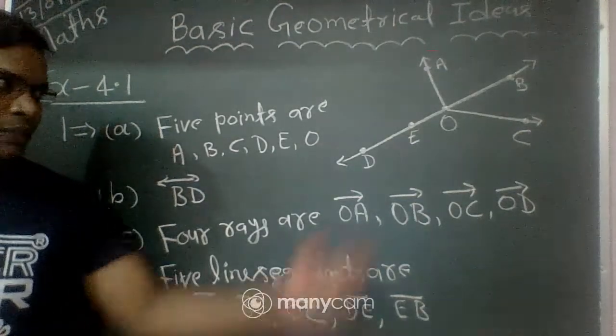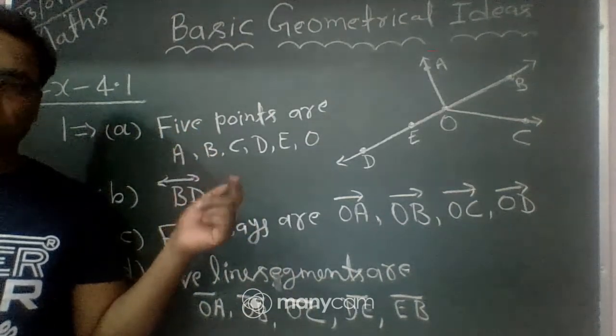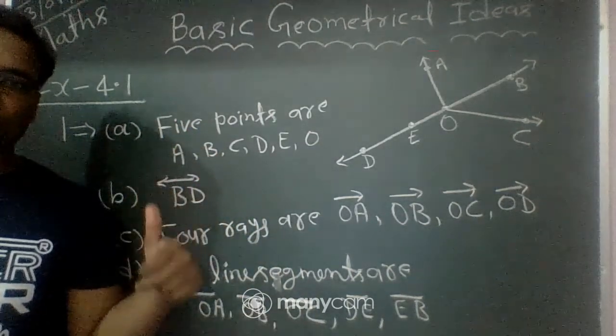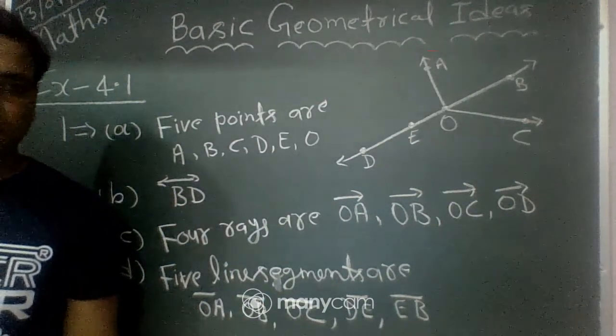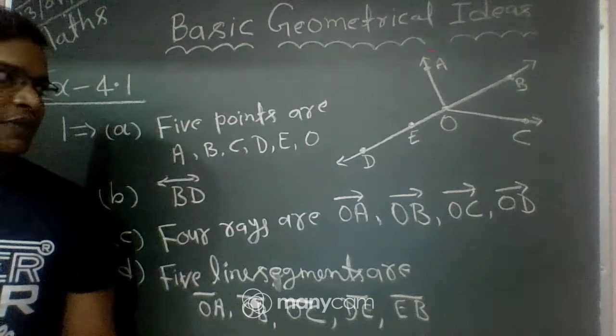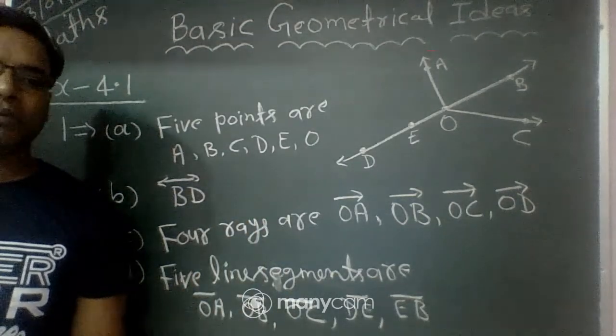So you can observe this figure and find 5 points, one line, four rays, and five line segments. Different students have different answers to this question, so don't be confused.